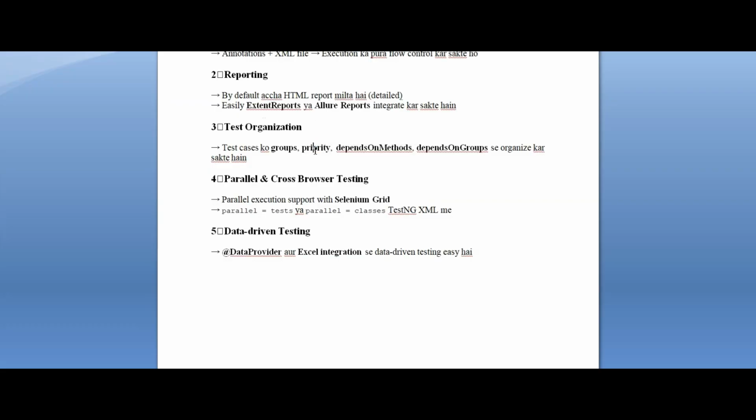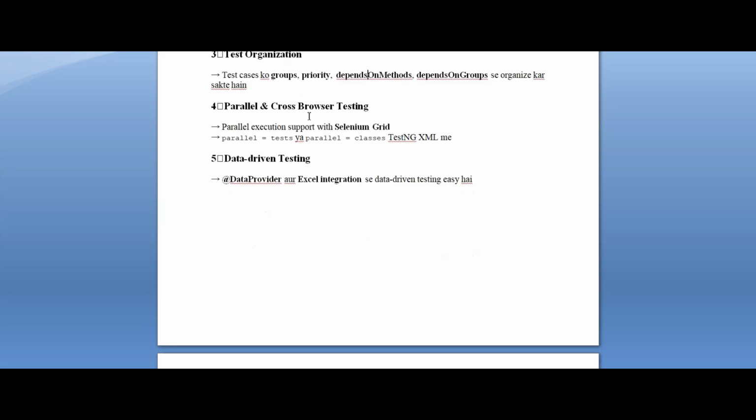With groups you can also prioritize. If any test cases are high priority, based on the smoke test, like the main feature of your project, you can give priority to those test cases in the framework. It depends on method, depends on group. This is the tag which we use on your method.